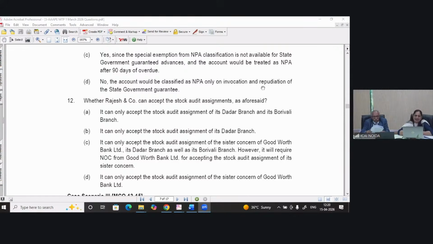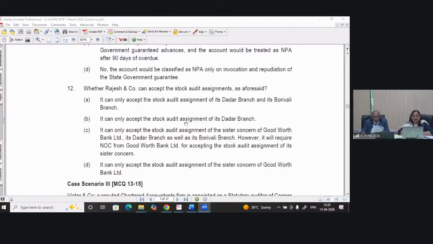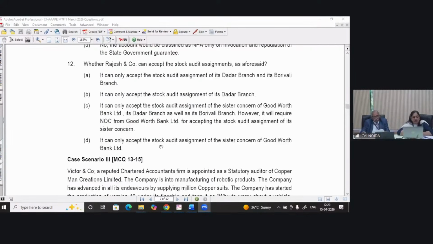Okay. Last question. Whether Rajesh and company can accept the stock audit assignment as aforesaid. It can only accept the stock audit assignment of Dadar branch and its Borivali branch. It can only accept the stock audit assignment of its other branch as well as its Borivali branch.